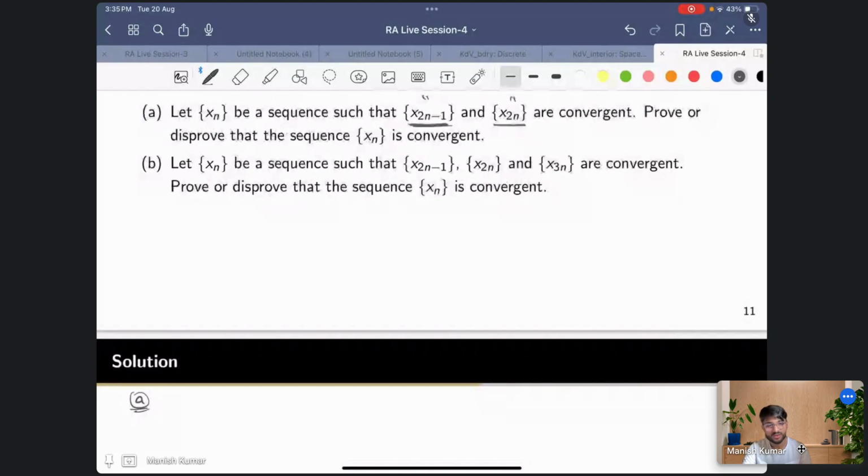The example is very common. I think you must have seen this. So what you said is correct: when both the limits are the same, then the sequence is convergent. But in general we cannot say that. So we will have to find a sequence which has two subsequences, the odd sequence and the even sequence, converging to different limit points. Then there is a hope of a contradiction, right? So can you give the example? (-1) to the power n. Exactly, correct.